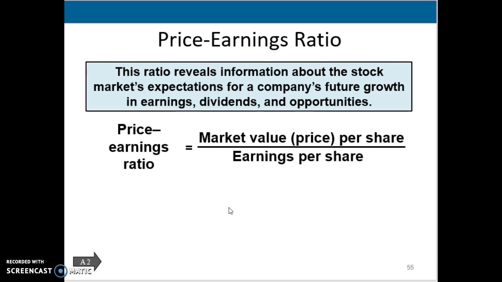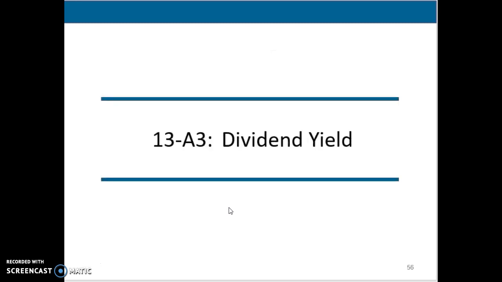So it's going to help us look at expected future cash values. So we're calculating by having the market price, which will have to be provided to you. That's not something you guys are going to have to look up. They would have to provide market price to you to be able to calculate that. Price earnings ratio is one that can kind of vary across different companies depending on what their expected future earnings may be.